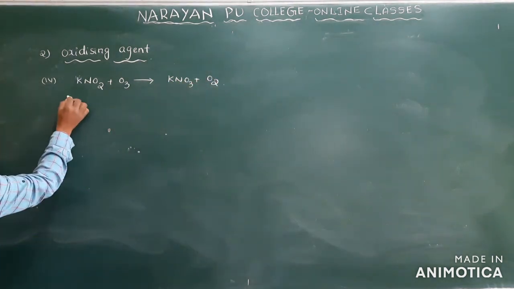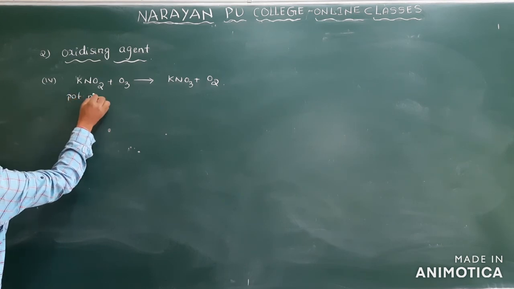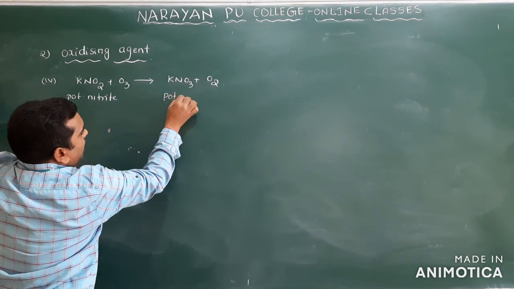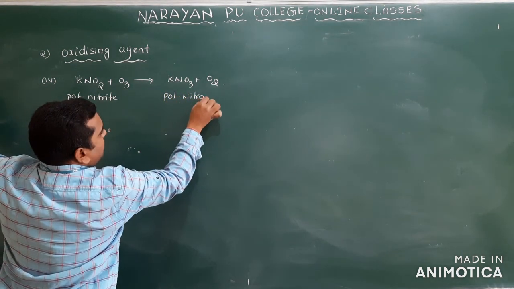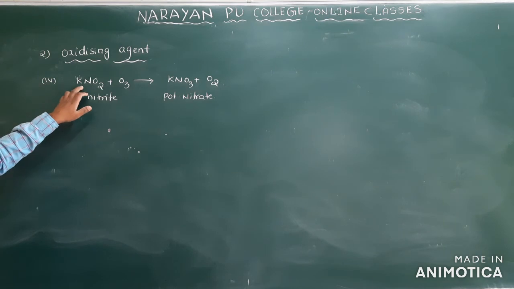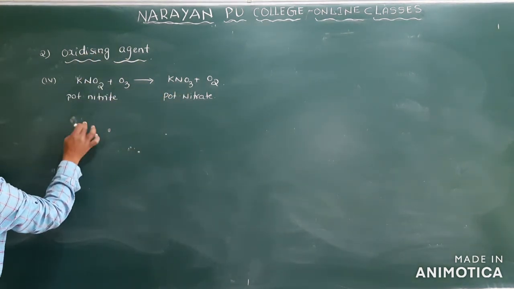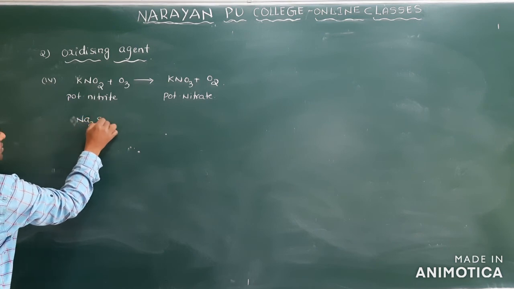Clear? Potassium nitrite is converted into potassium nitrate. See here, potassium nitrite is converted into nitrate, and also sulfites are converted into sulfates.